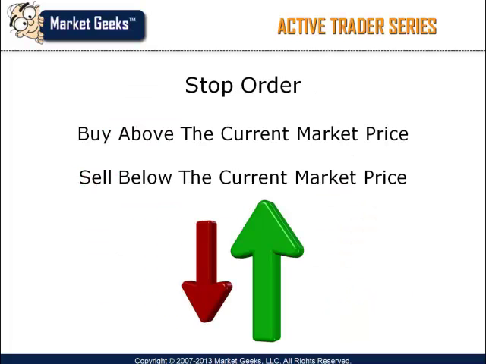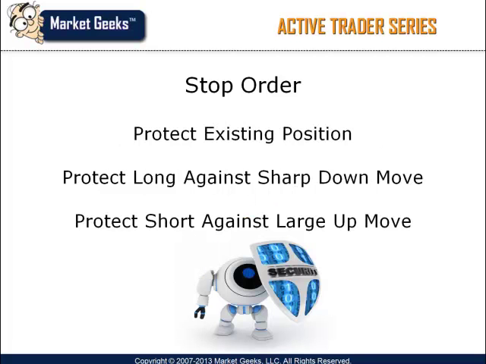The last type of order that traders tend to use frequently is a stop order. A stop order is an order to buy at a predetermined price that's above the market price and sell at a predetermined price that's lower than the current market price. This type of order is often used to protect an existing position against an adverse move in the opposite direction. Stop orders are often utilized to protect existing long positions from sharp down moves and conversely protect existing short positions from strong upward moves.